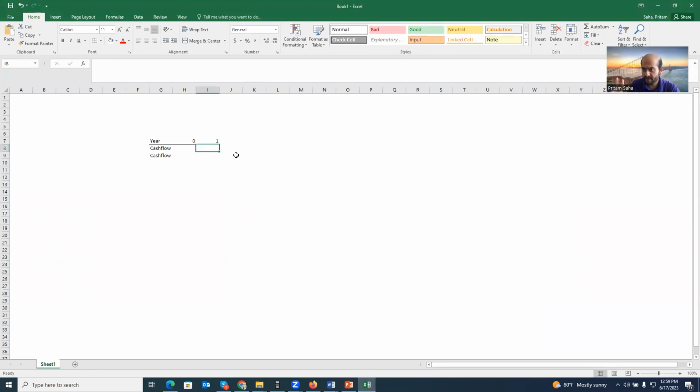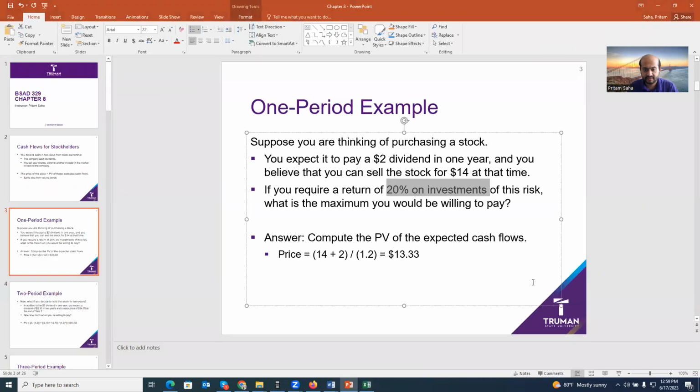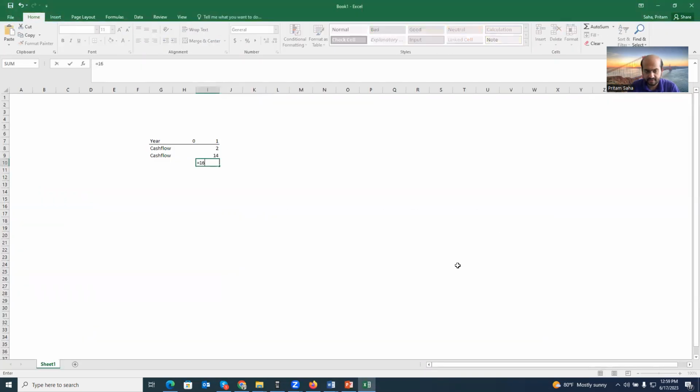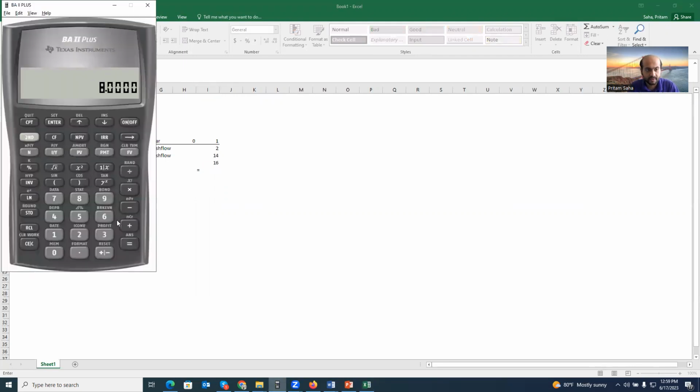So here, 2 cash flows, dividend, 14, right? So you can say, let me check. Yes, you can say 16, right? Find the present value, okay? You can do it in the function calculator. Okay, clean it. N is 1, discount rate 20.